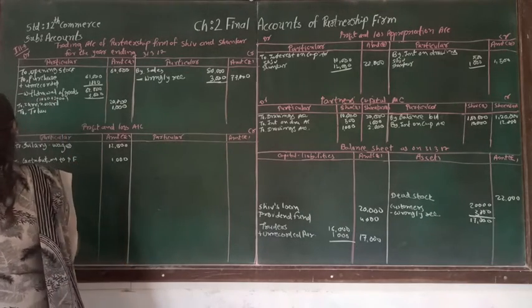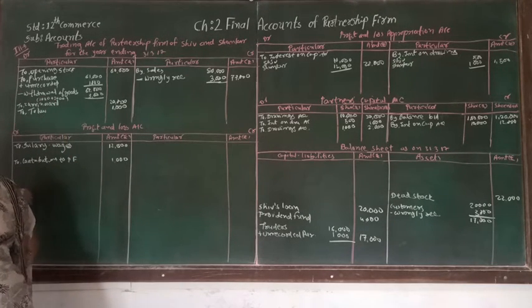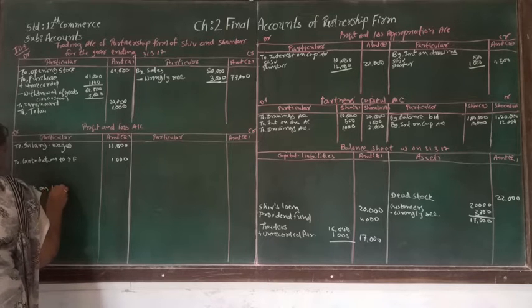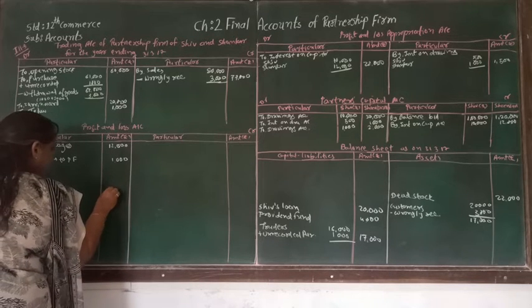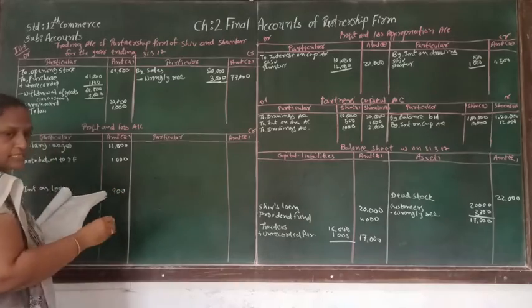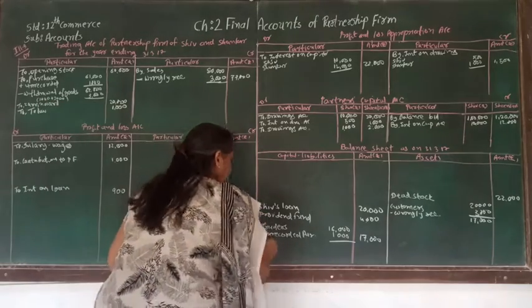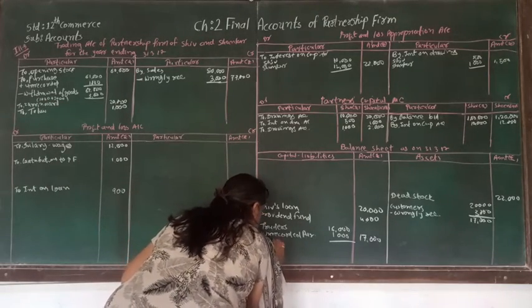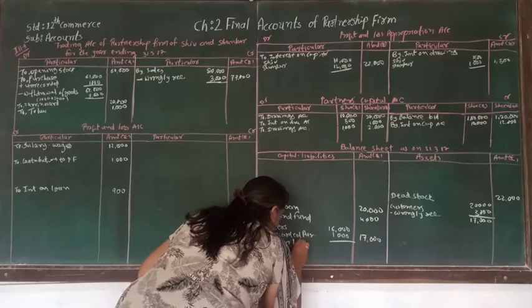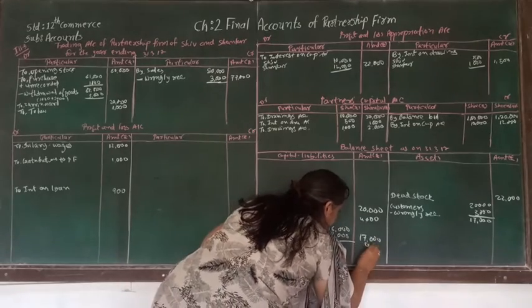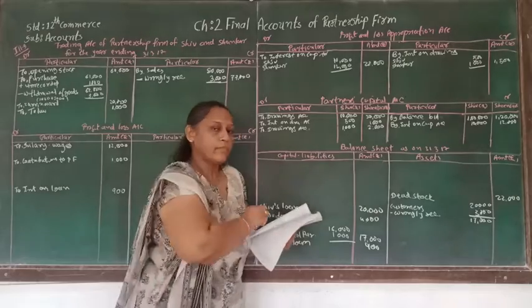So here, interest on loan, it is 900, and this is supposed to be shown as a current liability.